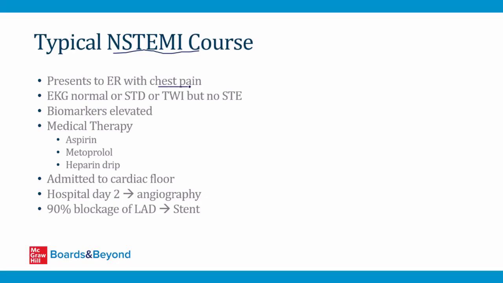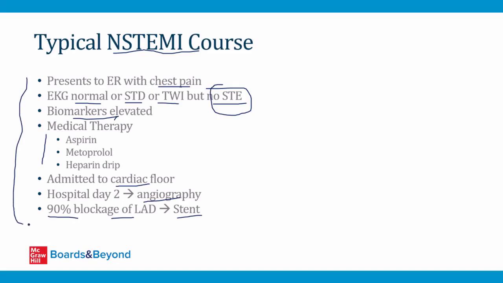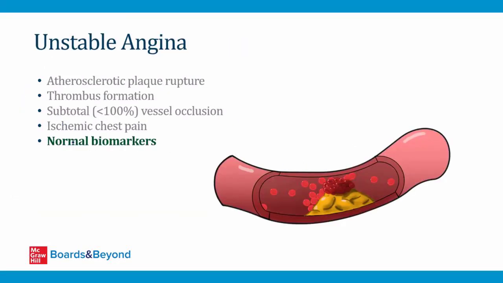So here's an example of what a typical NSTEMI hospital course could be like for a patient. The patient presents with chest pain. The EKG can be normal, or there may be ST depressions or T-wave inversions, but there won't be ST elevations. And then when you check the biomarkers like CK-MB and troponin, they will be elevated. That's the hallmark of an NSTEMI: elevated biomarkers but no ST elevation. Medical therapy can be administered with these things I've listed here. The patient is admitted to the cardiac floor. The next day, they can go have an angiogram, which shows a 90% blockage of the LAD artery, and a stent can be placed. And so you will see this sequence of events over and over again in your third-year clinical rotations.